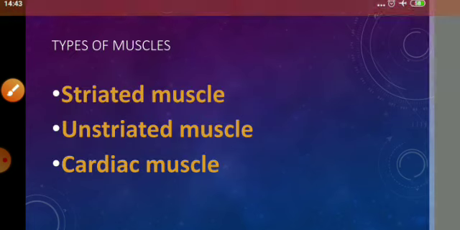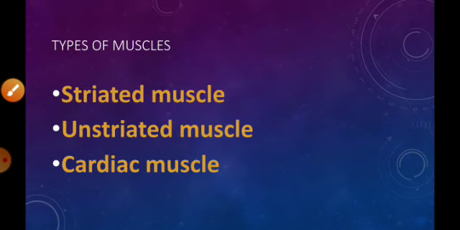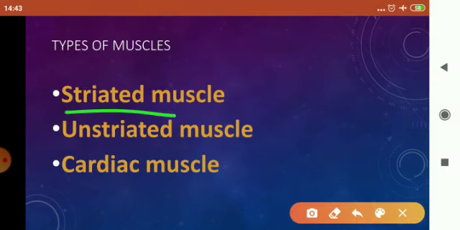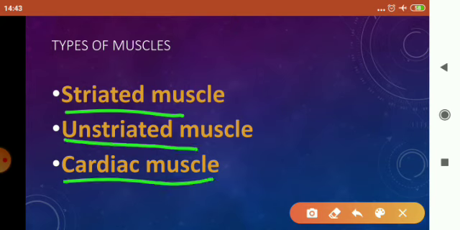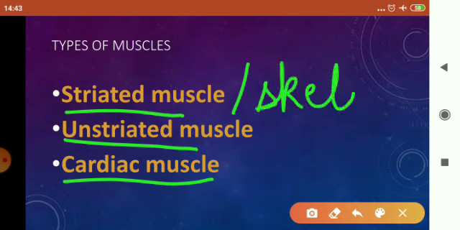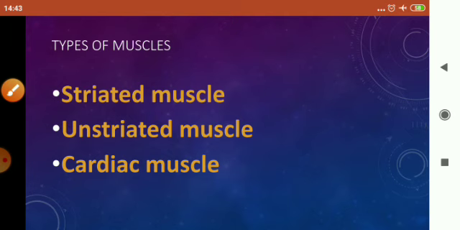Now children, types of muscles. There are three types of muscles: striated muscle, unstriated muscle and cardiac muscle. Striated muscle is also called skeletal muscle. I will tell you why. Let's start with the striated muscle.